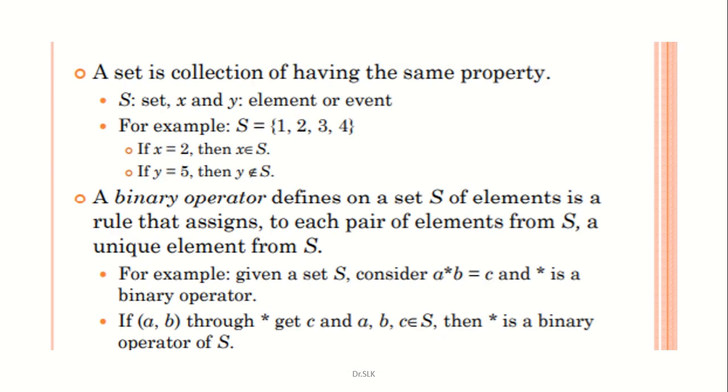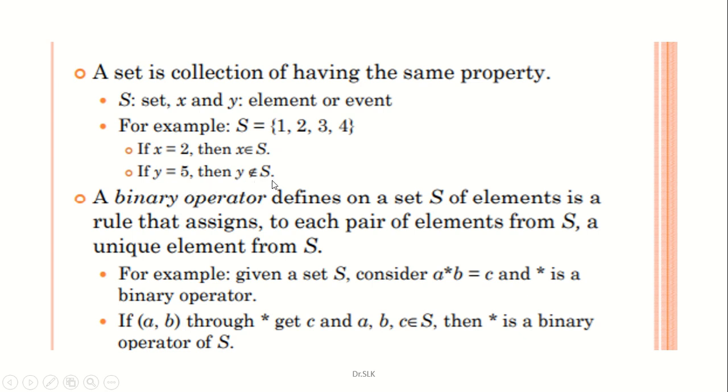A set is a collection of elements having the same property. S is a set of x and y elements or events. For example, S is equal to {1, 2, 3, 4}, let S be the sample set. If x is equal to 2, then x is in the set or sample space. If y is equal to 5, then 5 is not there in your given sample space S. 5 is not present in the given set S, so y is not in S.